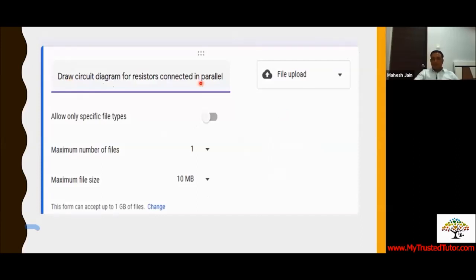If a student wants to draw it, he may take 10 or 15 minutes with Paint and all those things, but we don't want the student to waste time, we want our content to be sorted. So we have told students that they can answer on paper, and the image of that paper can be attached with the Google Form and we'll get the responses.